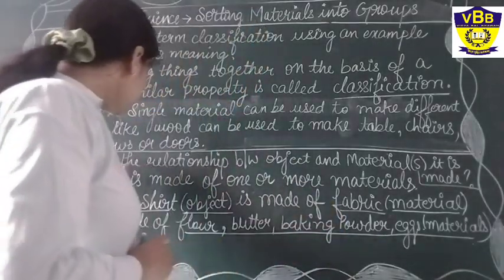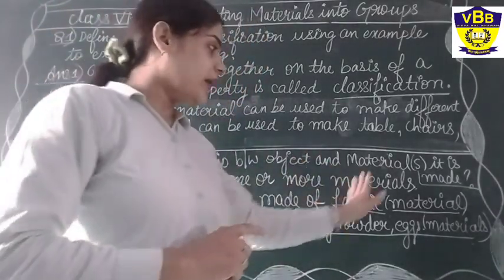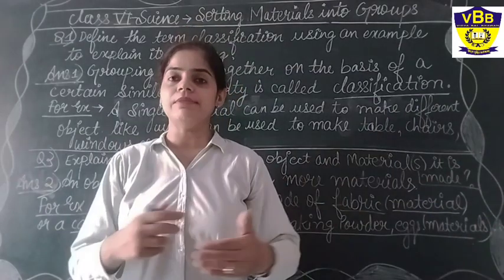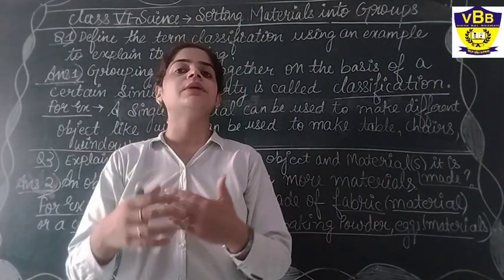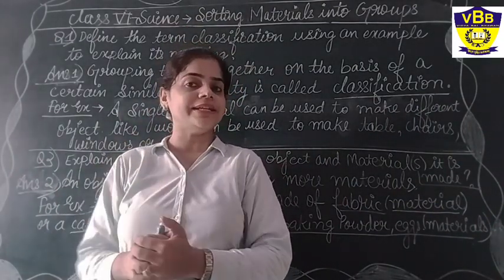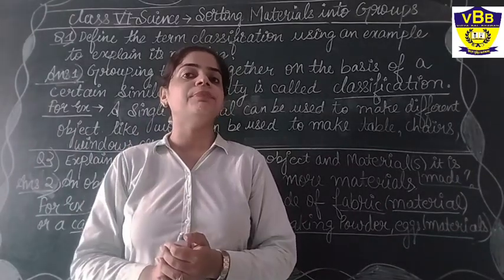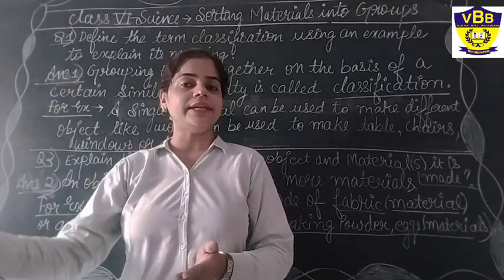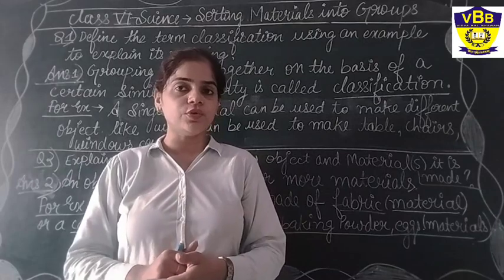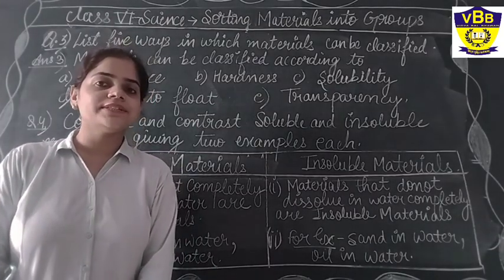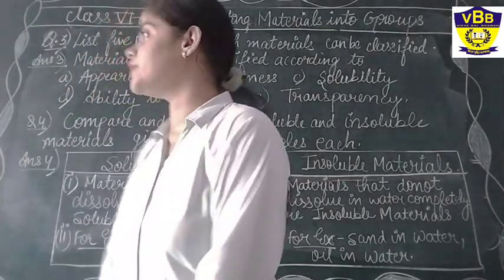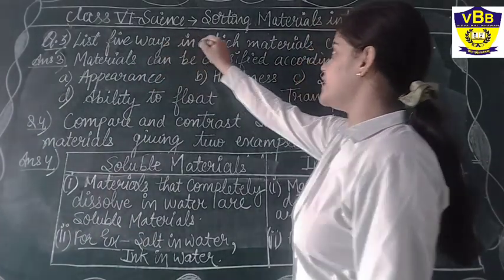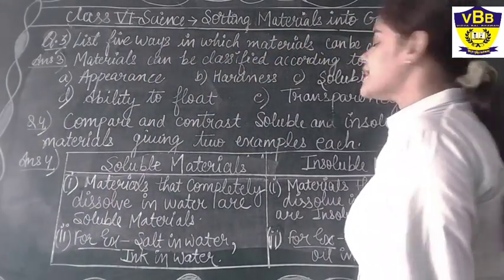So basically an object is made up of one or more materials. Yes, it can be made up of a single material, or it can be made up of different kinds of materials. So that is the relationship between an object and a material. I hope this is clear to you. Let us see what our third question is. Our third question is, list 5 ways in which materials can be classified.